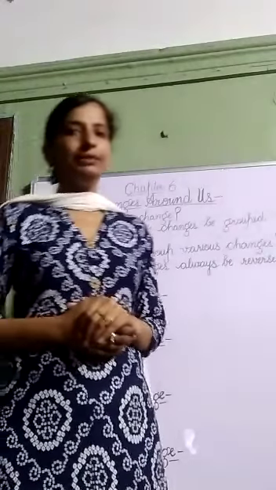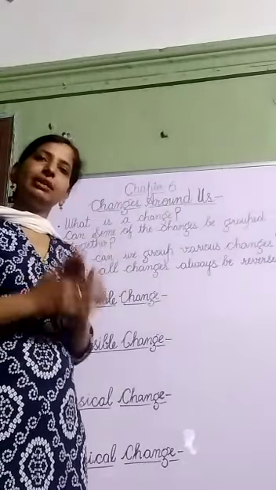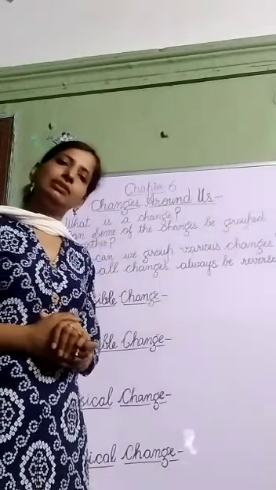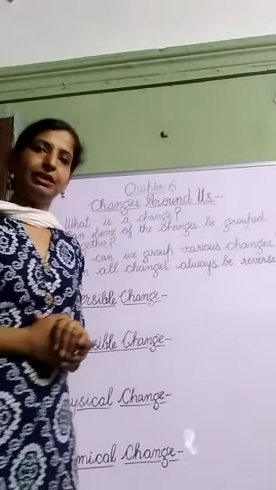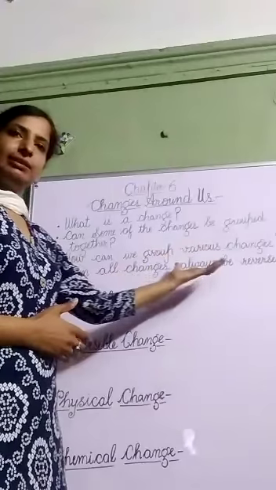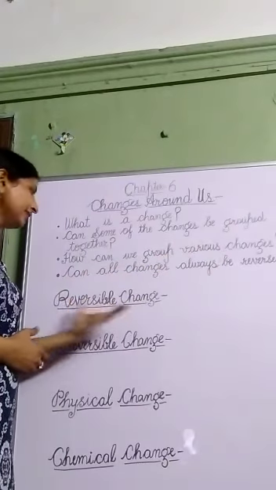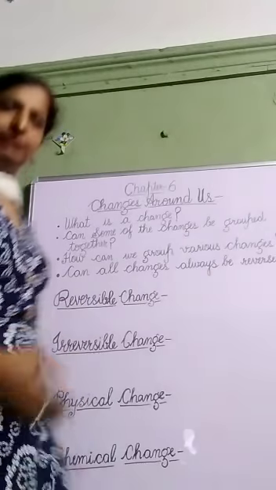So, students, in this way, we see that some of the changes are reversible and some of the changes are irreversible, which are occurring in our nature, in our surroundings. So, we can group the changes. One way to group the changes is whether the changes are reversible or irreversible.